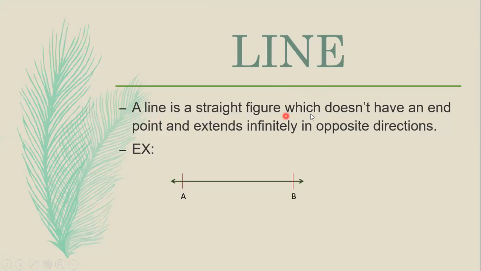A line is a straight figure which doesn't have an end point and extends infinitely in opposite directions. So this is the line, and it does not have a beginning, and it doesn't have an ending also. It can extend continuously in any direction. So this is said to be a line.